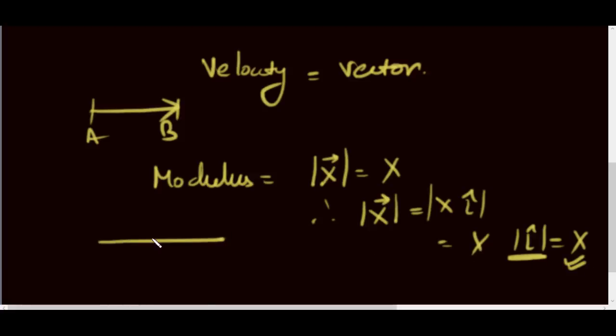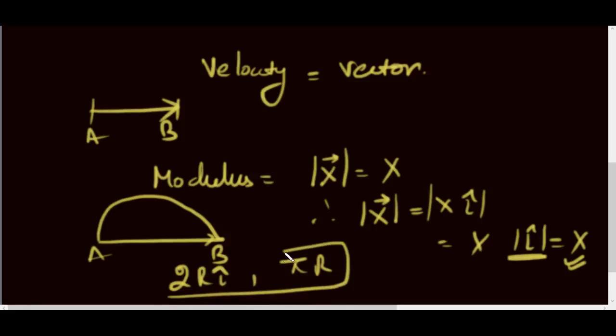But in a semicircle, when it traveled from A to B, the displacement was 2r i, but distance was pi r. So here there is no relation. This is distance and this is displacement. So here you cannot say the modulus of displacement is distance. So it is only valid for a straight path. Okay.